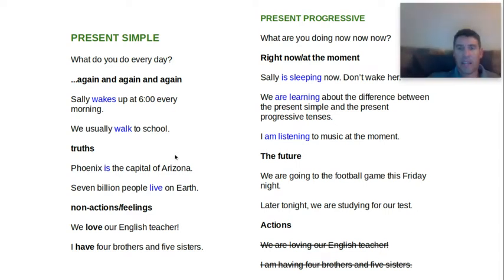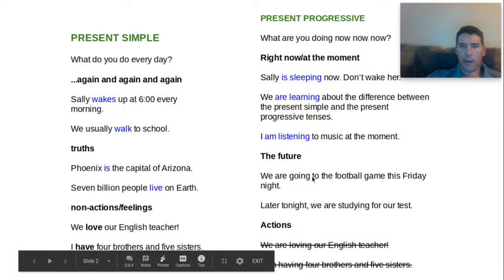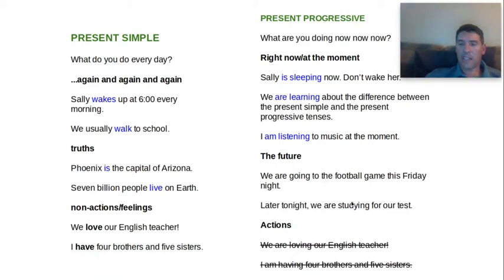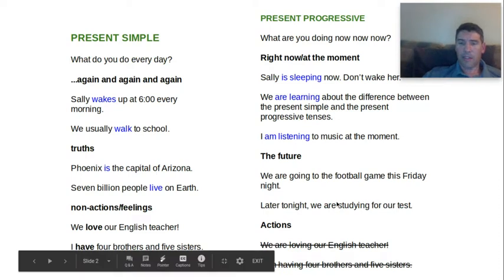Now we also use the present progressive for the future. So I might say, what are you doing tomorrow? What are you doing tonight? What are you doing next week? If I say tomorrow or tonight or next week, of course I'm talking about the future. I'm not talking about now. So over here, we are going to the football game this Friday night. Or later tonight, we are studying for our test. So these are things that are happening in the future.